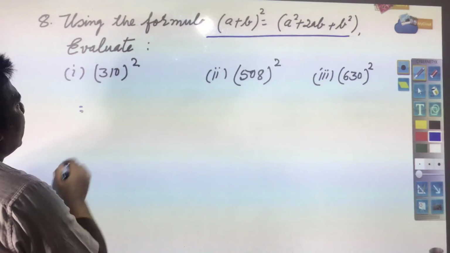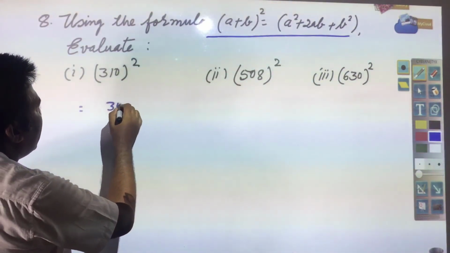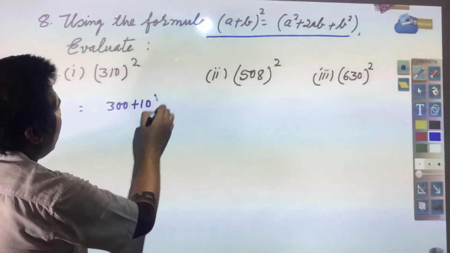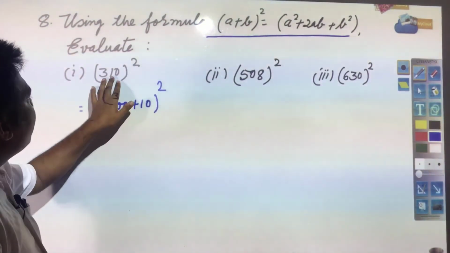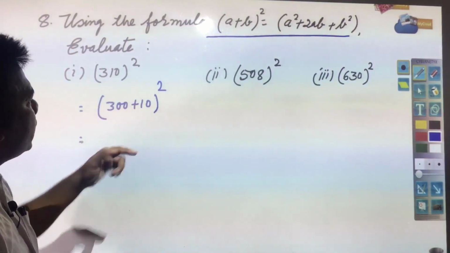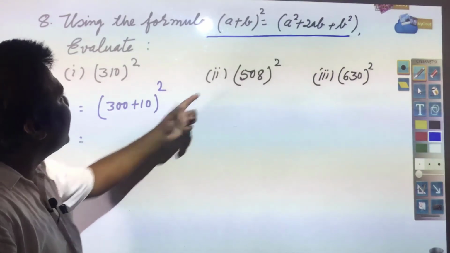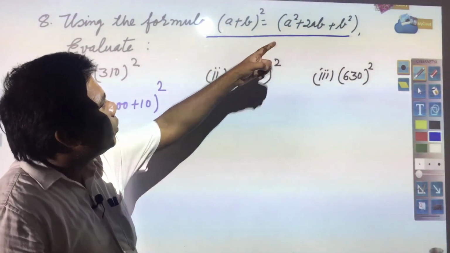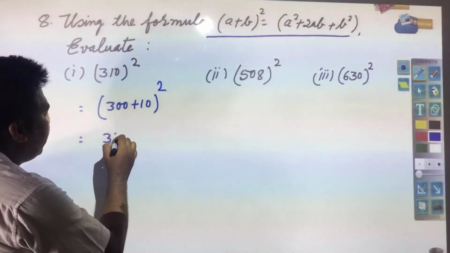How can it be written? Here you see 310 can be written as 300 plus 10, whole square. Now this number has been written as 300 plus 10, which came into the formula a plus b whole square, which we know is a square plus 2ab plus b square. Put in the formula: in place of a you have 300.